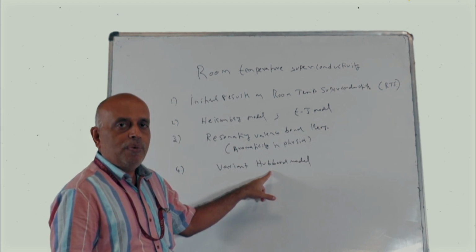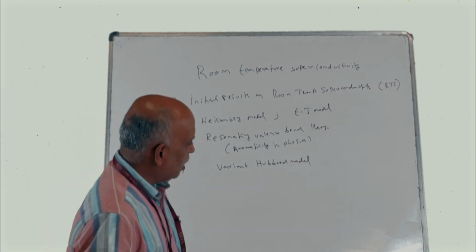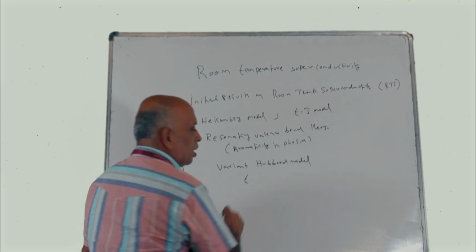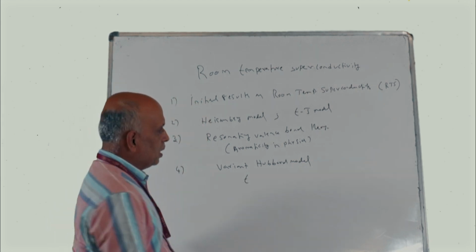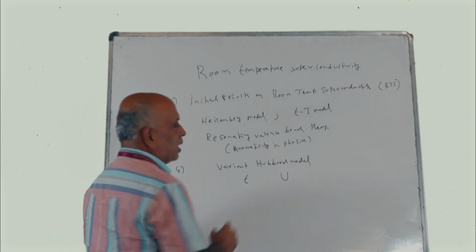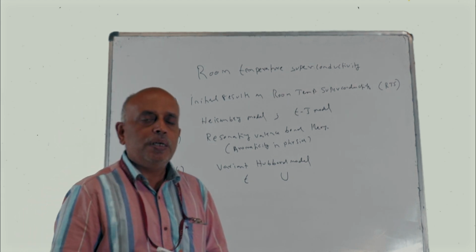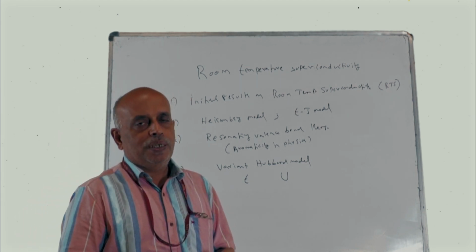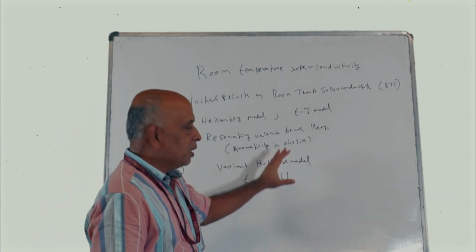In the Hubbard model, there are two parameters, the T parameter and the U parameter. T is known as the hopping parameter, and U is the on-site electron repulsion parameter. These are the two important parameters in the Hubbard model.